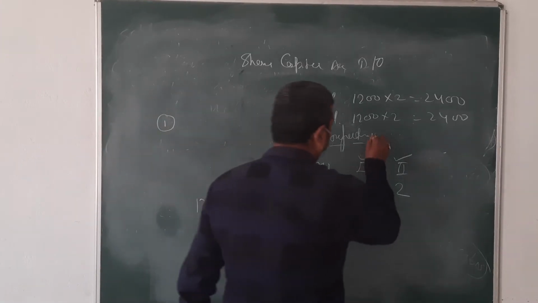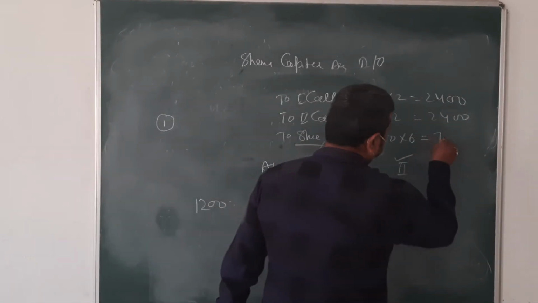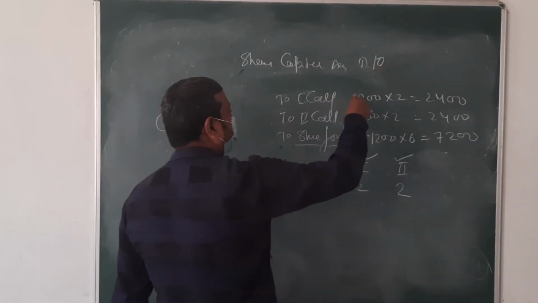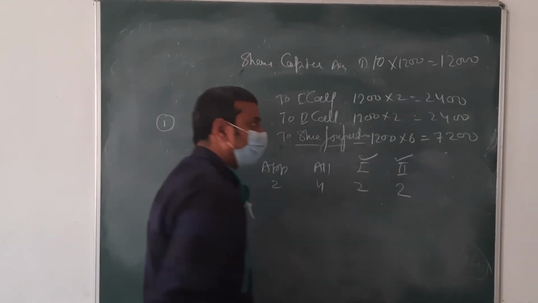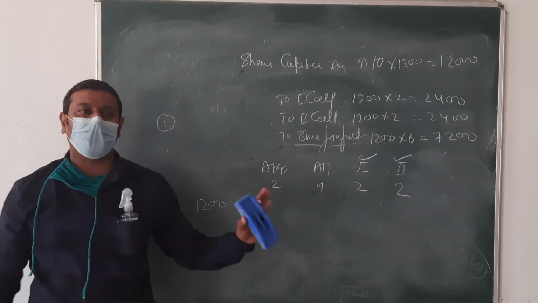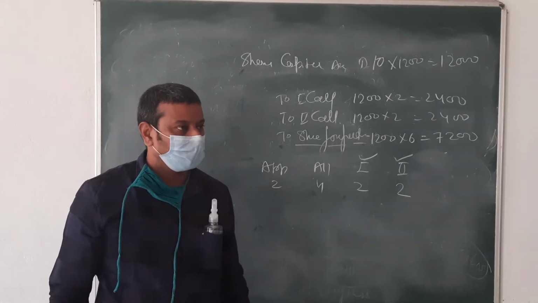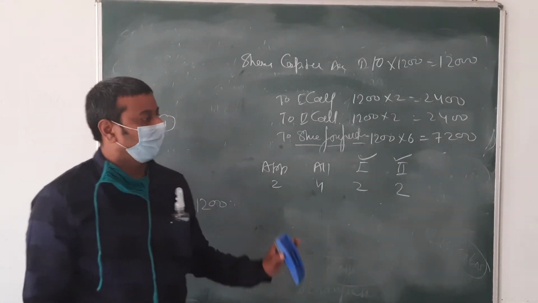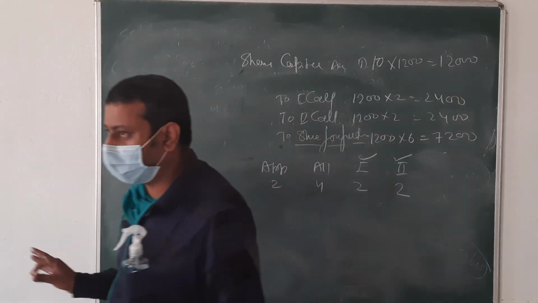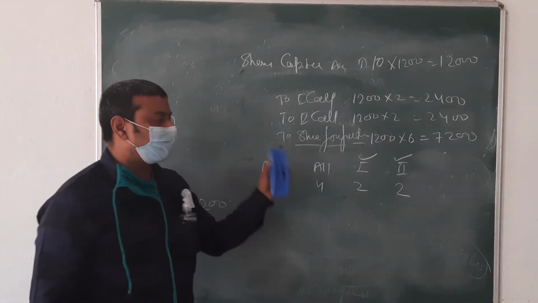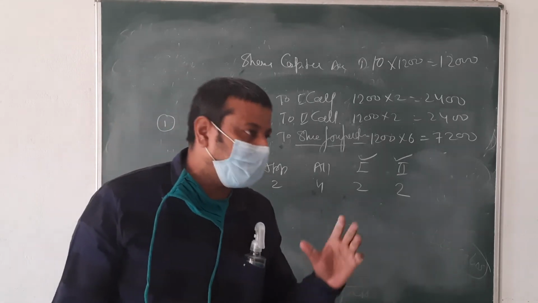6 into 1200, beta. What amount is coming? 7200. And share capital 10 into 1200. Just check this right or wrong. Both sides coming equal, it means 100% right. Equal na? Clear? It means on this system you will easily take the forfeiture entry. Clear beta? It's the entry of forfeiture on the basis of at par.